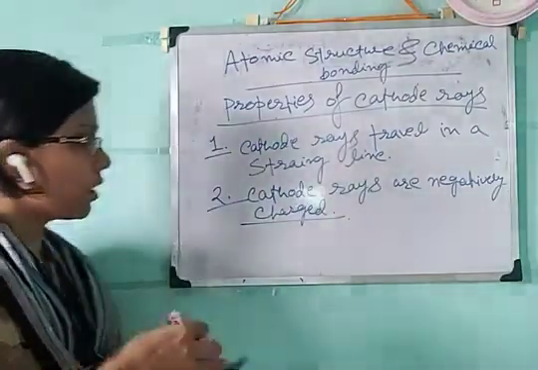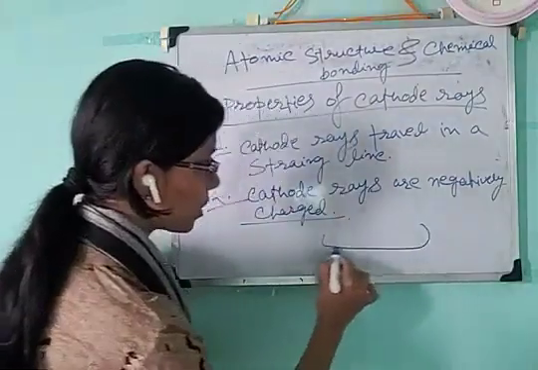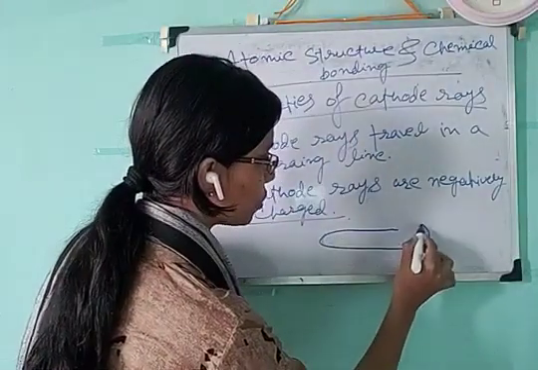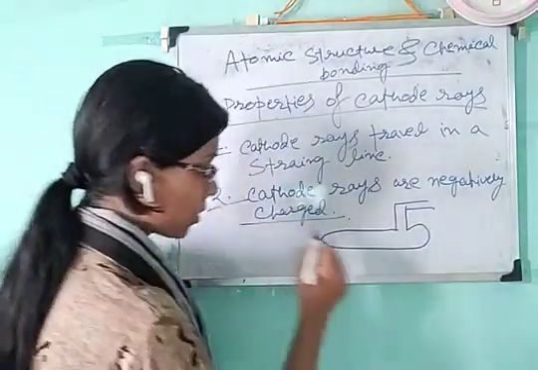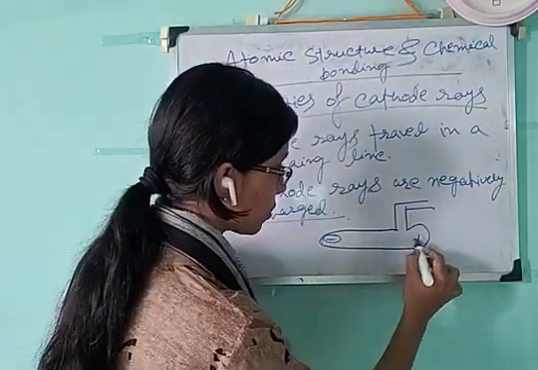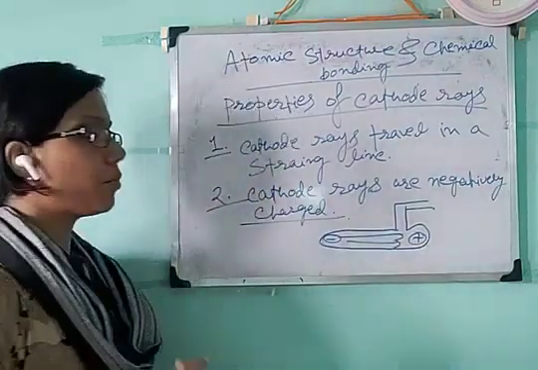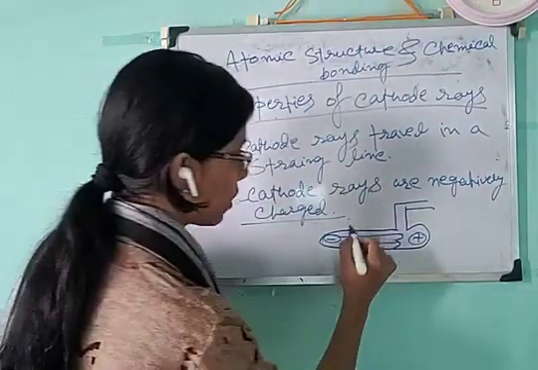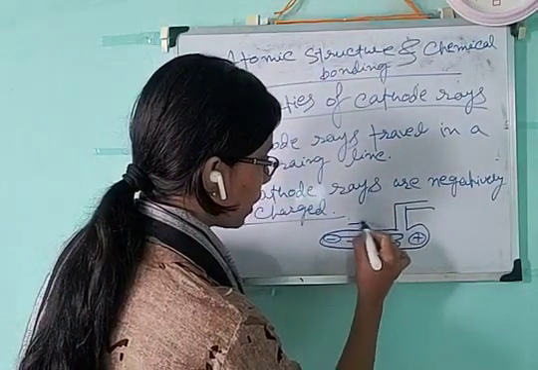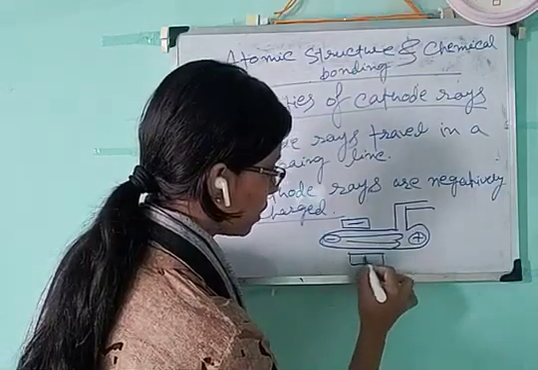What is that experiment? Suppose this is the discharge tube. This is the negative electrode, this is the positive electrode, and rays are coming in this way. Suppose we are putting an electrical field in this discharge tube, a negative field here and a positive field here.